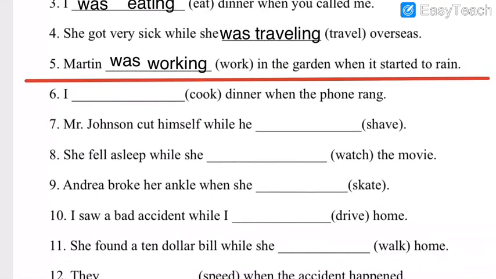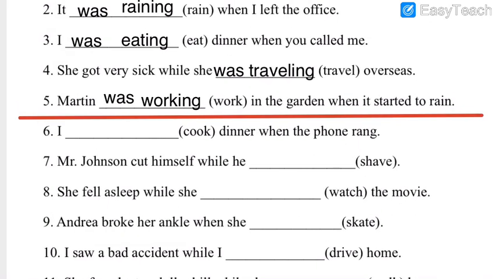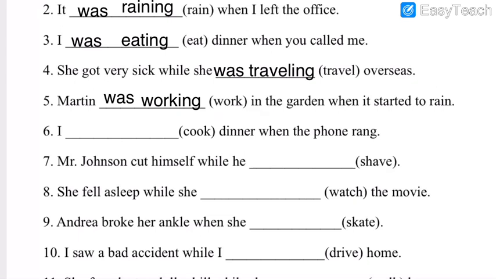So let's move towards the next 5 questions that will be the last 5 questions of the day. Number 6, I dashed dinner when the phone rang. Cook. So what can you do with it? Here the verb here given is cook. Try to solve it. Your time starts now.